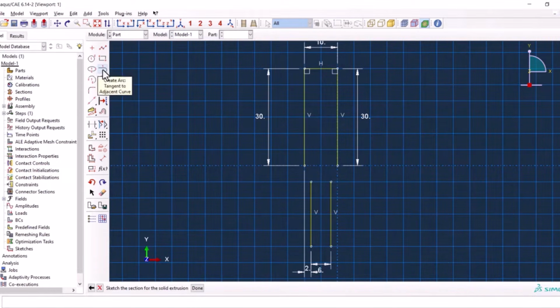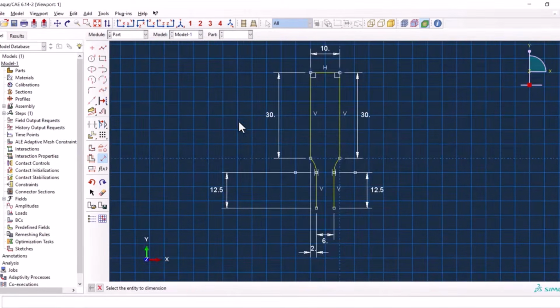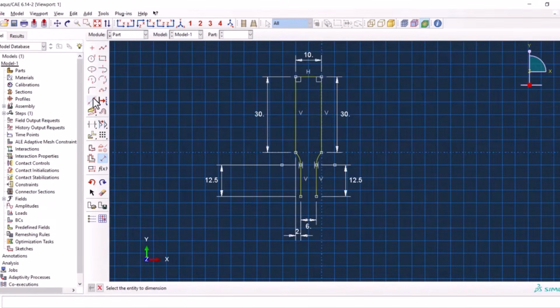And we should create an arc like this and this, and also we are going to have them 12.5. Alright, cool. Now we have to create a construction line which we are going to do the symmetry on.